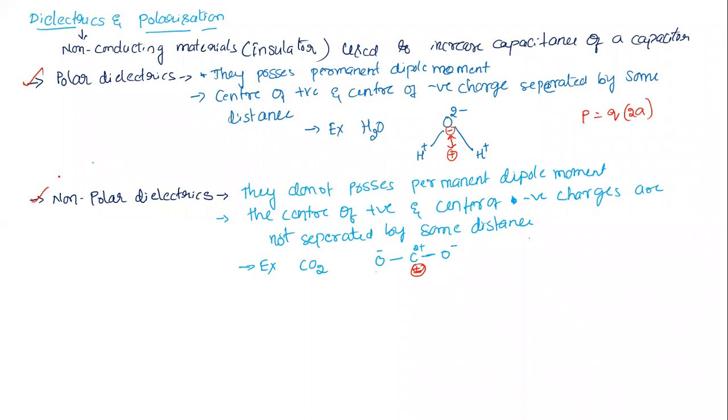Is that clear to all of you? Yes, sir. Now, we take these dielectrics and place them in a uniform electric field. What will happen? We need to see that now. When we keep a dielectric in a uniform electric field, we induce a dipole moment, in polar and non-polar dielectrics alike. The process of inducing dipole moment per unit volume is what we call polarization.